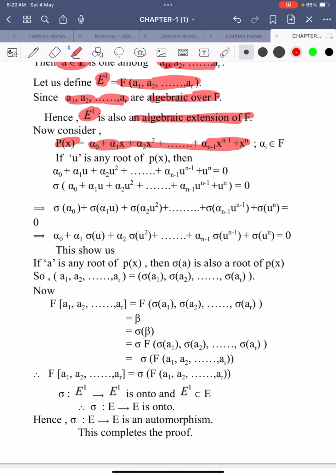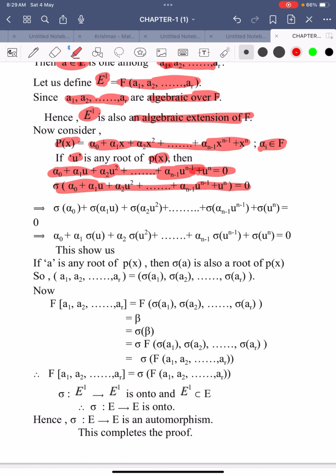Now let us define the polynomial P of x like this: alpha naught plus alpha 1 x plus and so on plus x power n, where alpha i belongs to capital F. Suppose u is a root of P of x, then alpha naught plus alpha 1 u plus alpha 2 u square plus and so on alpha n minus 1 u power n minus 1 plus u power n is equal to 0. Now taking sigma on both sides, sigma of alpha naught and so on is equal to 0.